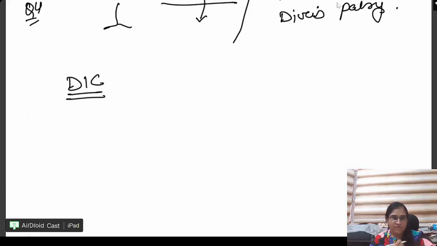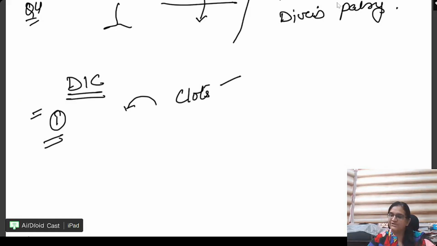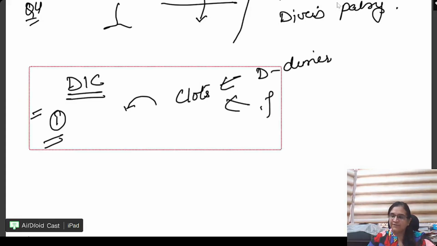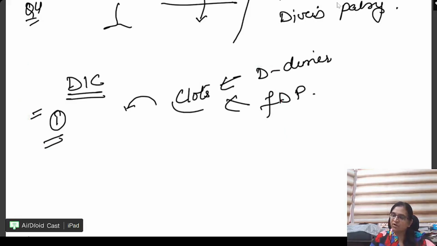You must know in this first what happens. All the factors contribute to making of clots, right? Therefore, we check for the D dimer or we check for the fibrin degradation products, right? Because clotting is increased in this condition. The patient starts to develop blue color dots on the skin, right? Usually happens in the old age.